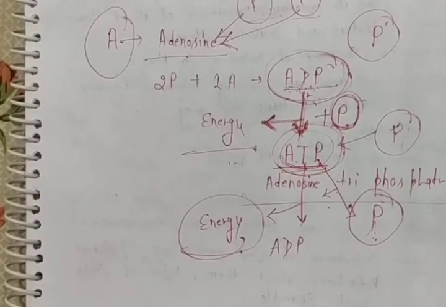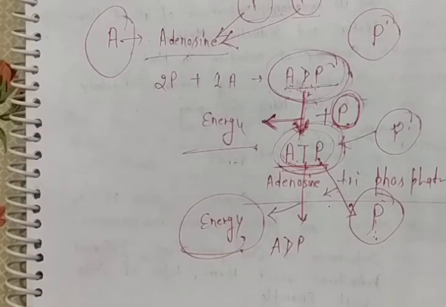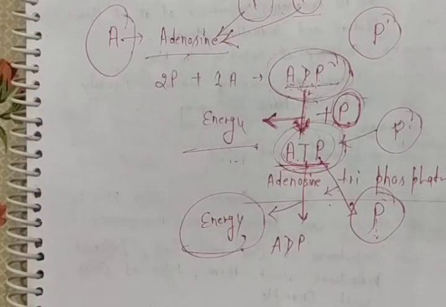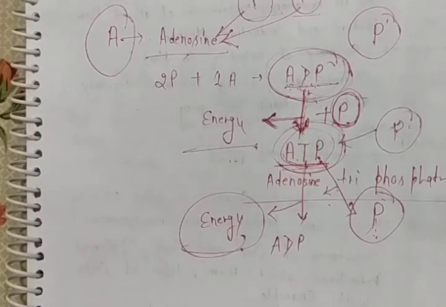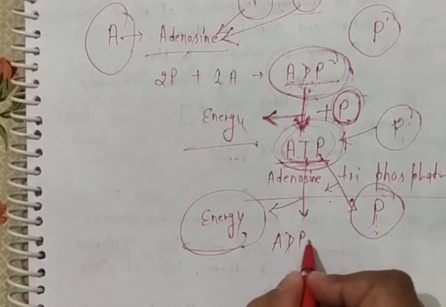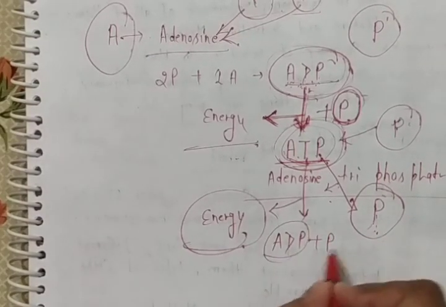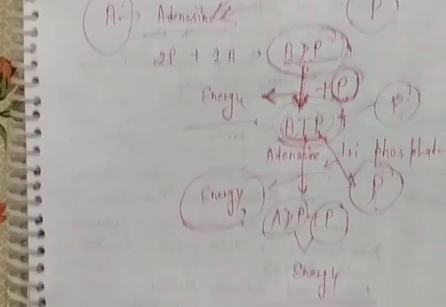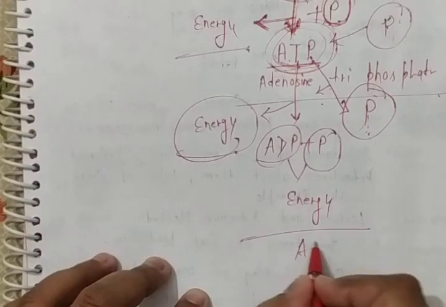So, formation of ATP occurs for the conservation of energy. That's why ATP is known as the energy packet of the cell, because it conserves energy in itself.